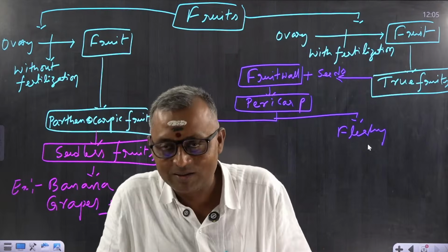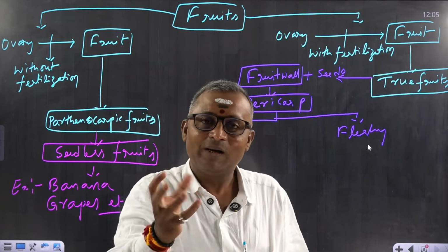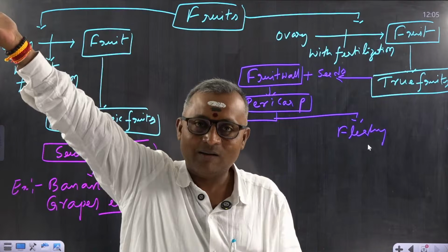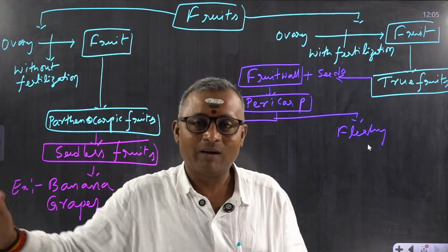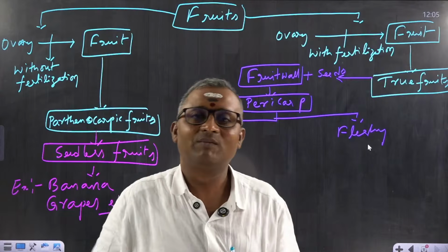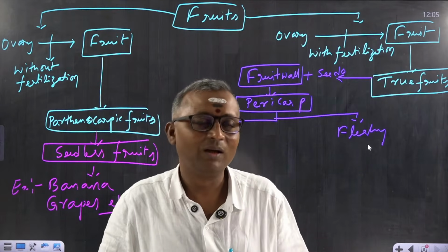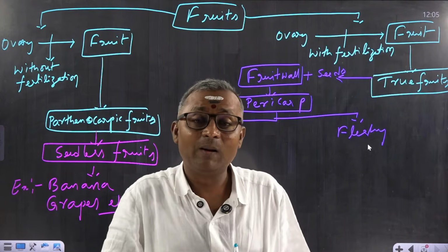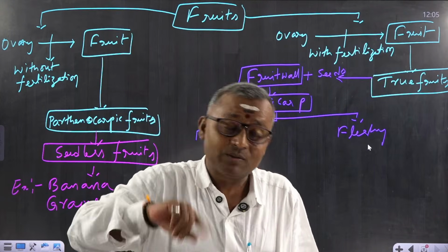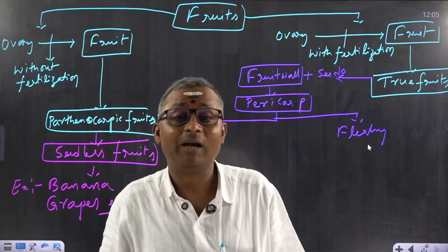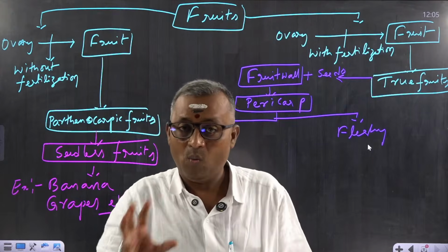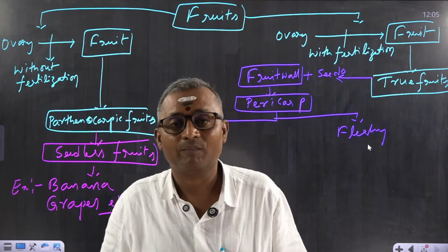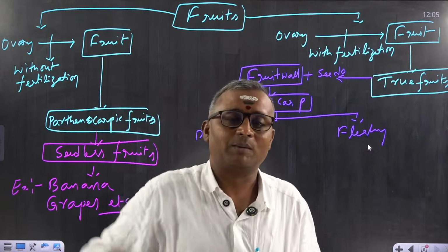Similarly, take dates. Date fruit is dried, either sun dried or dried by using some artificial conditions. Then what are dry fruits? I said dry fruit is one where the pericarp becomes dry at its maturity. Once the fruit becomes mature, the pericarp becomes dry.